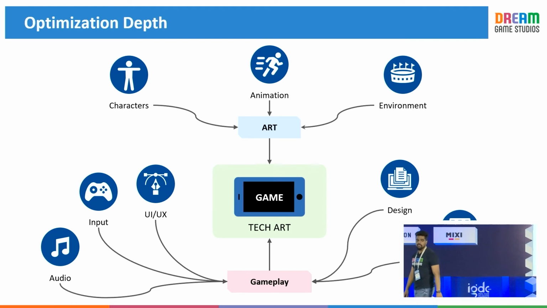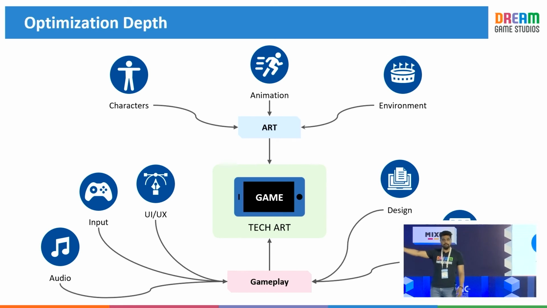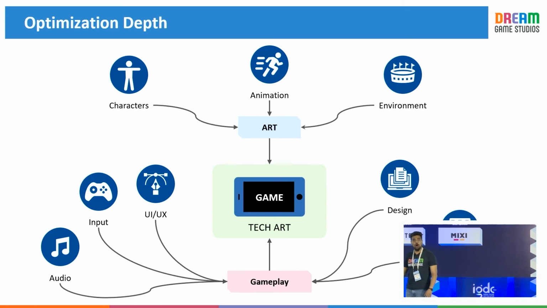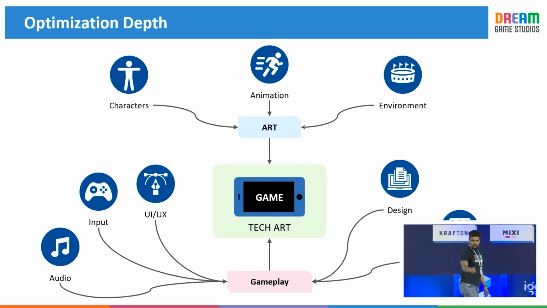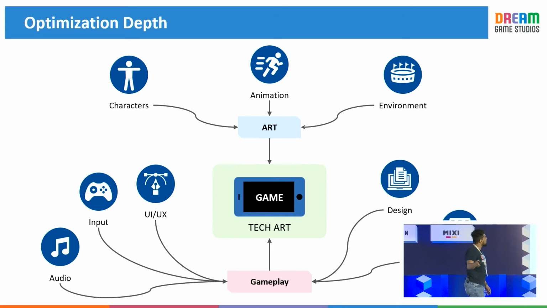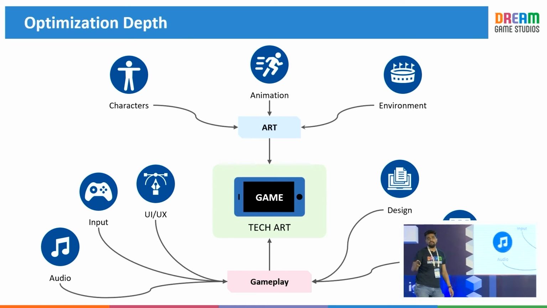From your art, characters, animations, environment, to your gameplay, your mechanics, your input, your networking, the multiplayer game, your design, your audio. It's everywhere. But the one team that creates those miracles is your tech art team.